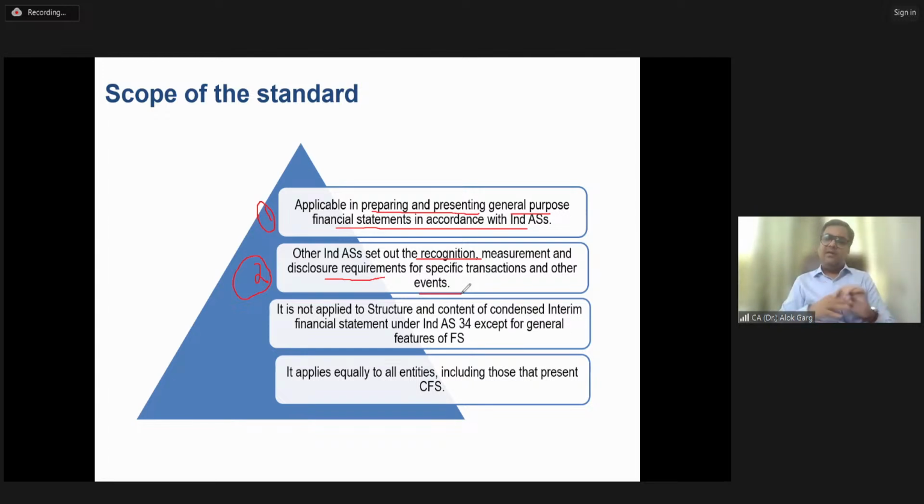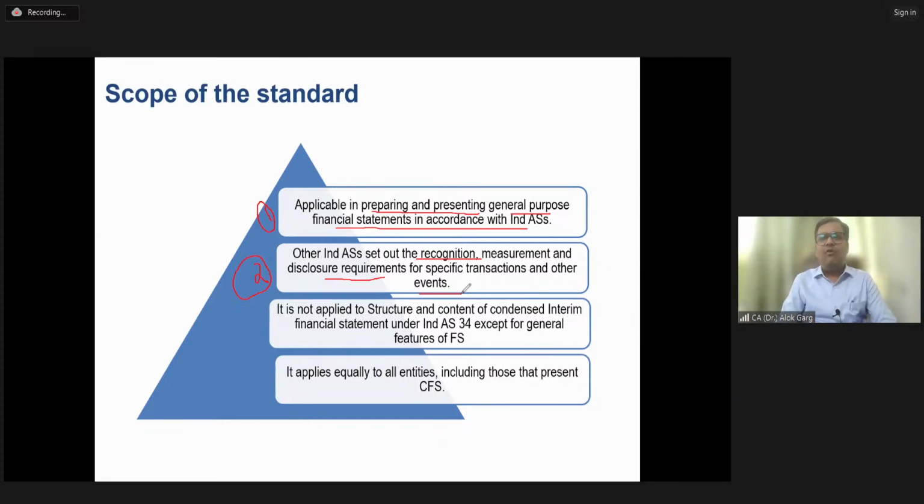This standard will only tell you that deferred tax asset, deferred tax liability has to be presented as a non-current item on the face of the balance sheet. This standard will not tell you what are the relevant disclosure requirements for deferred tax. This standard will not tell you how to measure deferred tax, when to recognize deferred tax asset. Who will tell you? Ind AS 12 will tell you, right? This standard says that the disclosure requirement of all the Indian accounting standard needs to be followed. All other Ind AS needs to be followed.